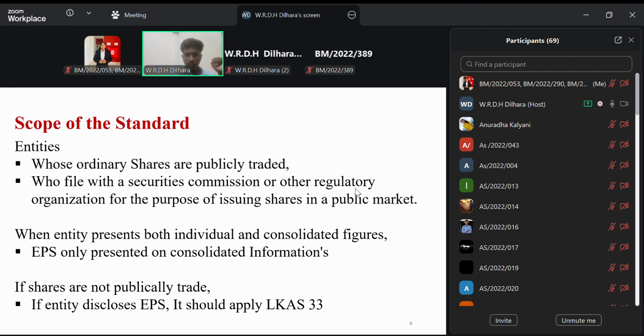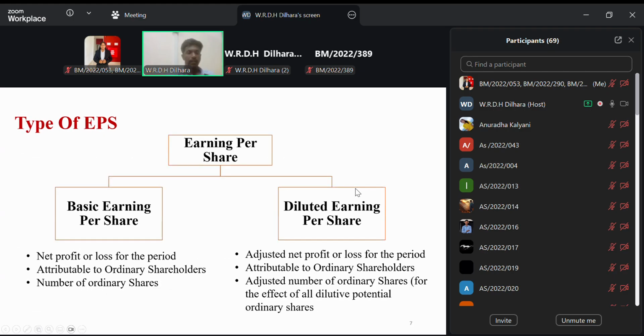So we move into the types of EPS. Okay, Lamai, what are the types? It can be answered by seeing this screen. The answer should also be on the screen. Okay, Lamai. Two types of earnings per share are available. One is basic earnings per share. Another one is diluted earnings per share. When we calculate earnings per share, there are two kinds. In your section, you have to clearly see which earnings per share needs to be calculated.